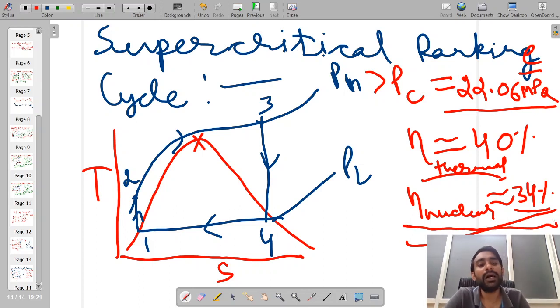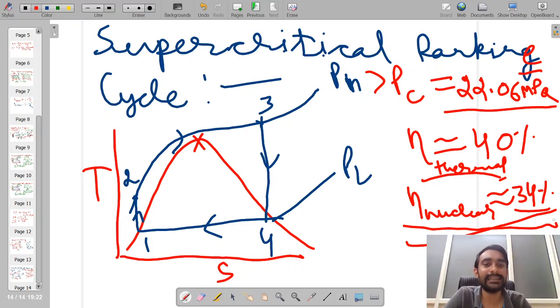Okay, so that's why nuclear supercritical power plants are operated at slightly lower efficiency in comparison to the efficiency of operation of a coal-based thermal power plant, or say oil-based thermal power plants operating under the principle of the Rankine cycle.